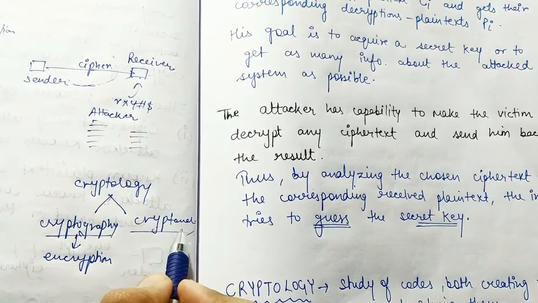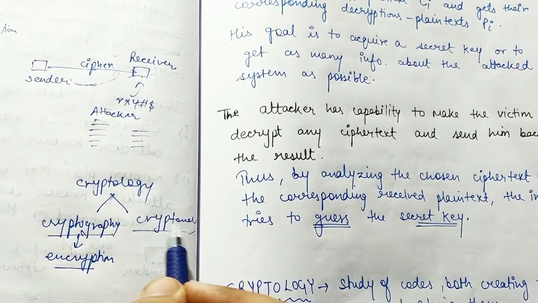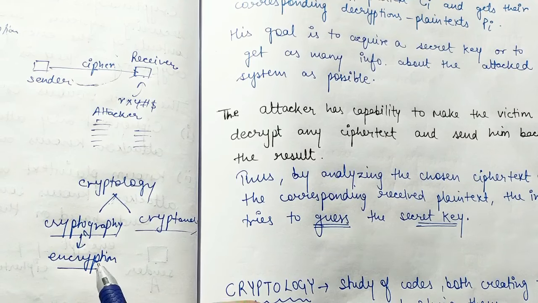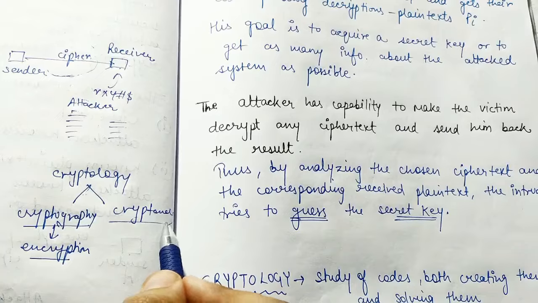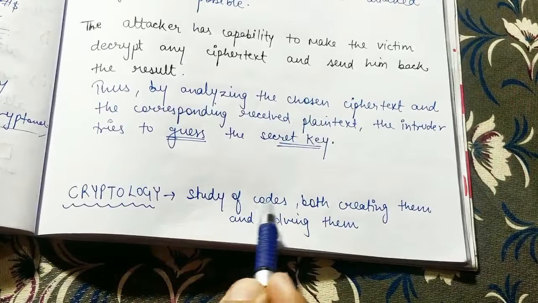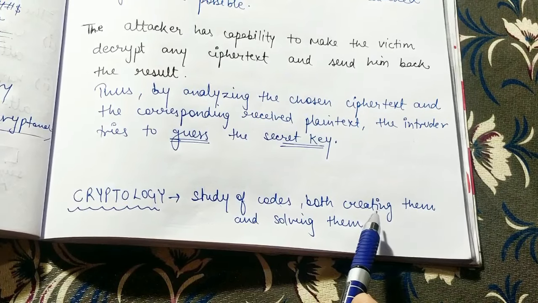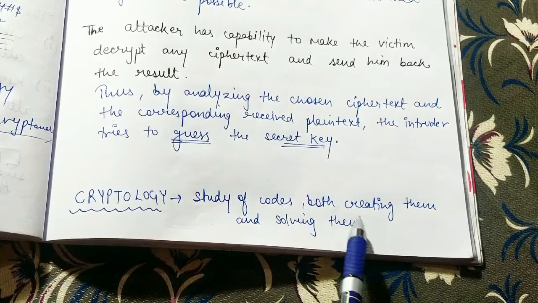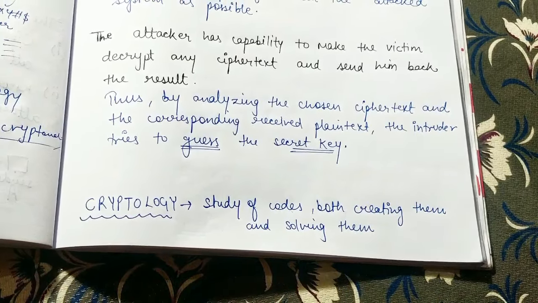And the second part is cryptanalysis, which we have studied just now. So guys, cryptology simply consists of cryptography and cryptanalysis. Okay, so in cryptography, we are encrypting the messages using some algorithms and using a key concept. And in cryptanalysis, what we are doing is we are trying to get that plain text back without using the key, right? So this is what we call cryptanalysis. Okay, we have read it just now. So cryptography is a study of codes, both creating them, by using encryption. Okay, we are converting the messages into the unreadable format, which is what we call ciphertext, and solving them. And solving them is the part of cryptanalysis. Okay, we are trying to know that yes, this was the exact message.